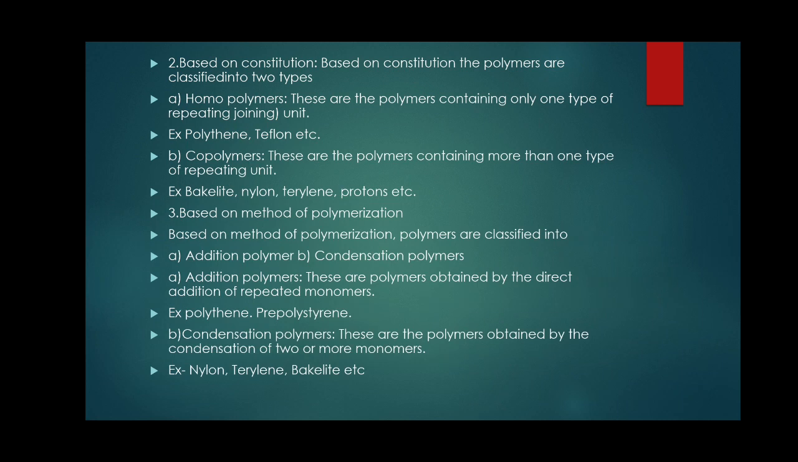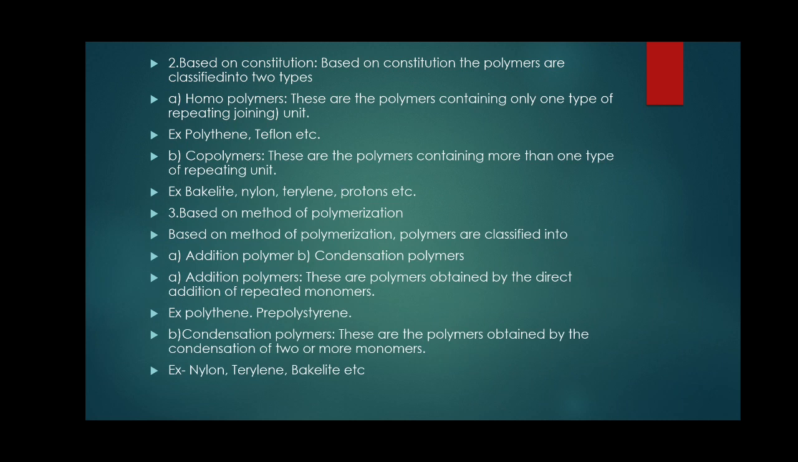Based on the method of polymerization. Polymerization is the conversion of monomer into polymer. There are two types of polymerization: addition polymerization and condensation polymerization. What do you mean by addition polymerization? These are the polymers obtained by the direct addition of repeated monomers. Examples: polythene, propylene, styrene. Here the single unit does not change, it remains the same.